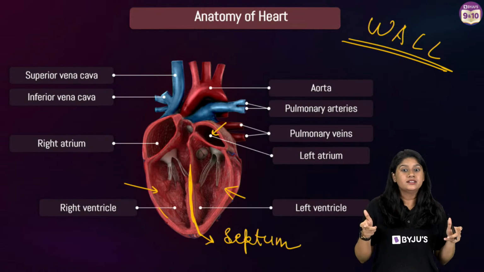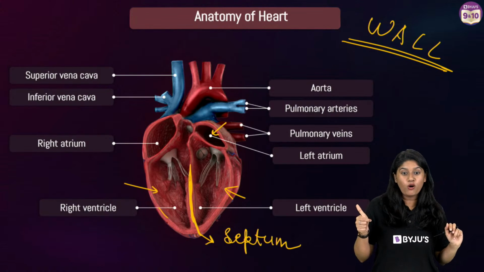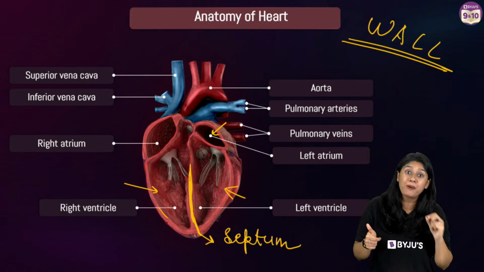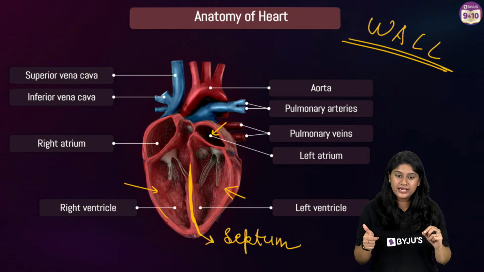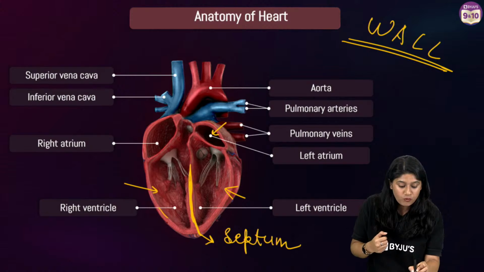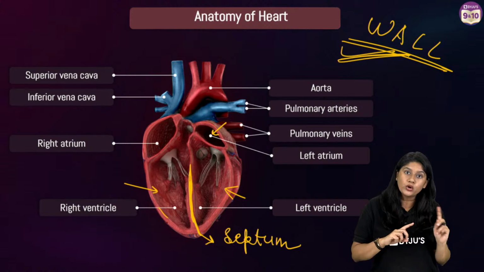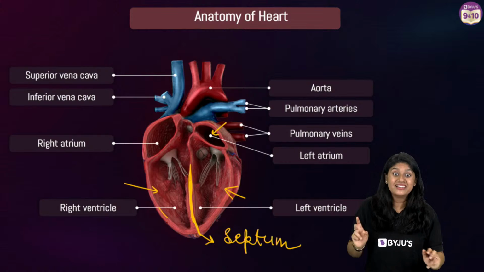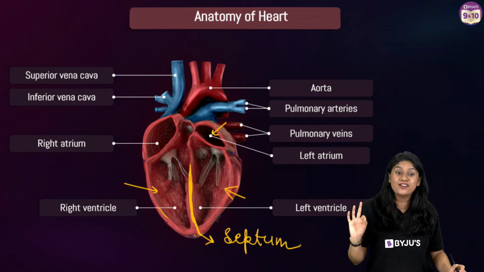The wall, not valves. Okay? The walls of the ventricles are thicker because they have to pump the blood. That is why they have more pressure, and that is the reason both the ventricle walls are thicker. Remember this, everyone. We will get confused with valves and walls.